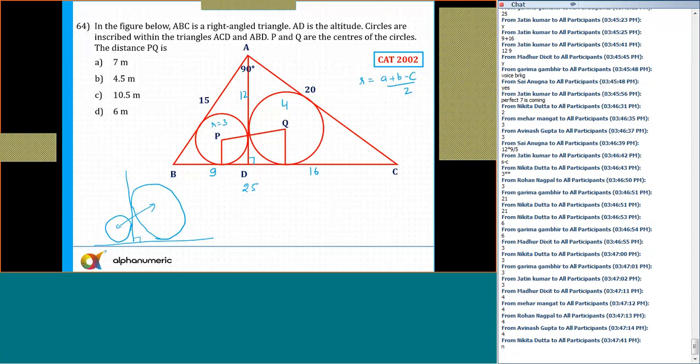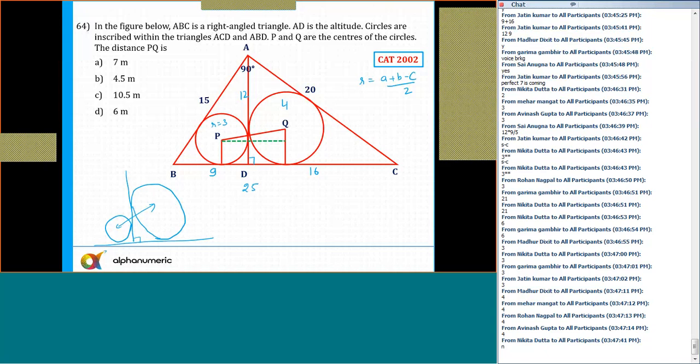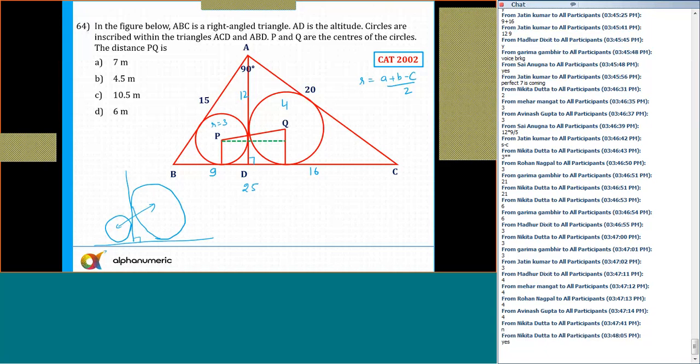The circles can touch each other only if this line is not perpendicular. If it is perpendicular, then they can definitely not touch each other. Because here, if I drop a line like this, this green line is equal to 7. Now this line will be equal to 6. With the radius 3, I can say this is equal to 3. The radius of this entire thing is 4.